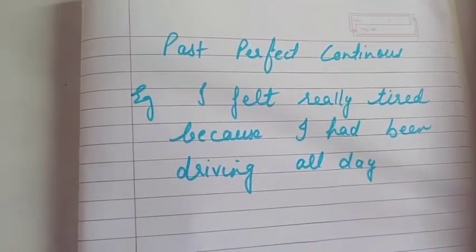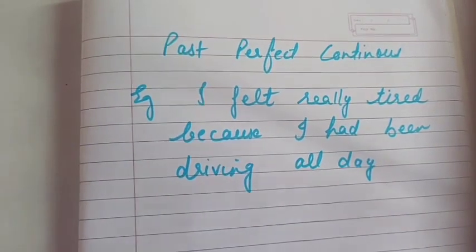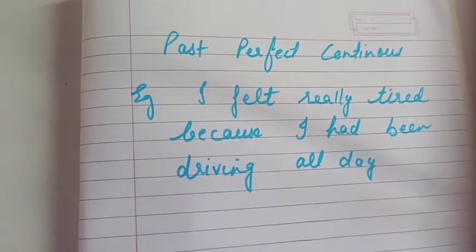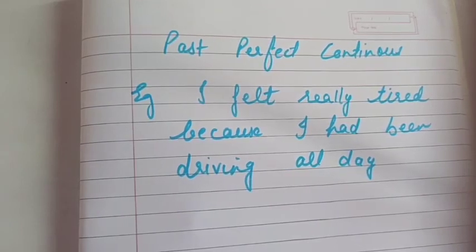And the next is past perfect continuous. Here, children, we use subject plus had been plus verb and ing. This tense talks about a continuous action in the past before another finished action.